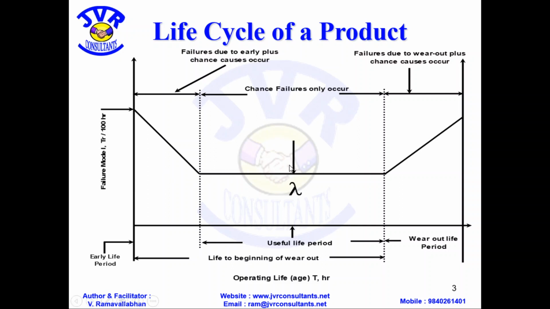Then chance causes occur, occasionally headache, cold, fever. Then when age comes, there is joint pain, eyesight is getting low, and different issues. Finally, life ends. So this is called the bathtub curve. The life cycle of any product you take fits into this.